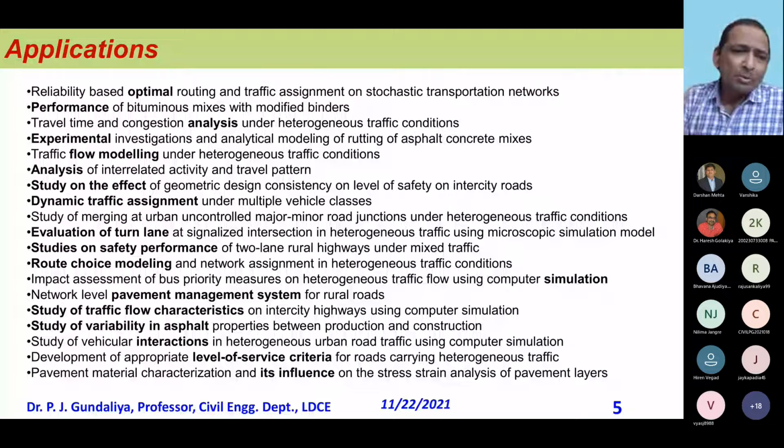Now, in all the fields of civil engineering, we can use it. I have listed down some, such as optimal performance analysis, experimental flow modeling, and so on. So these are the various applications where you can use this. But as I told you, it is not normally for small problems.